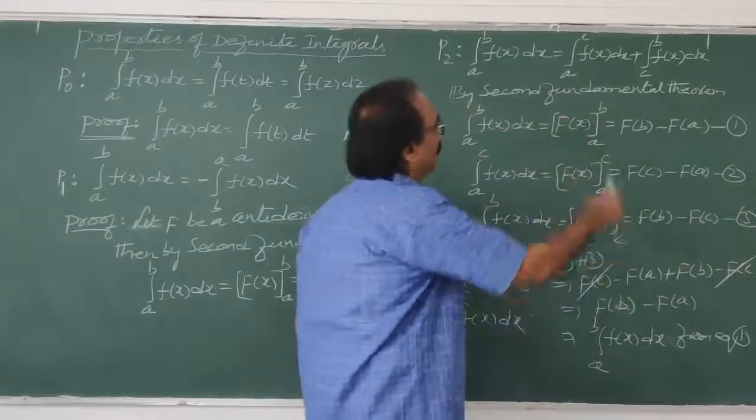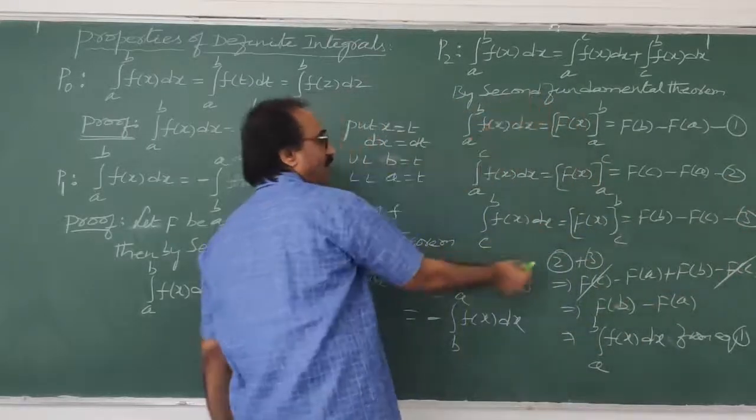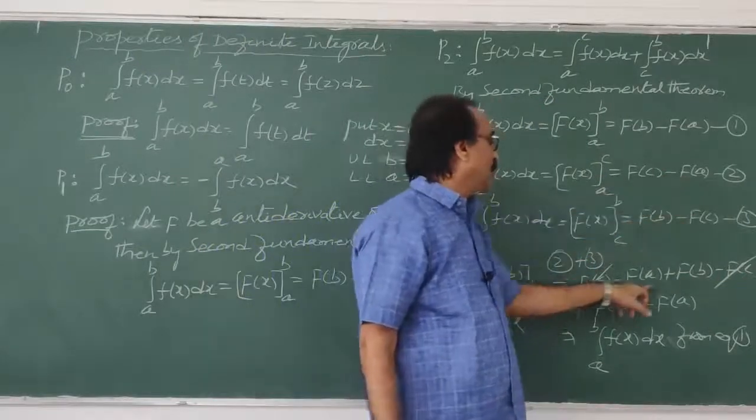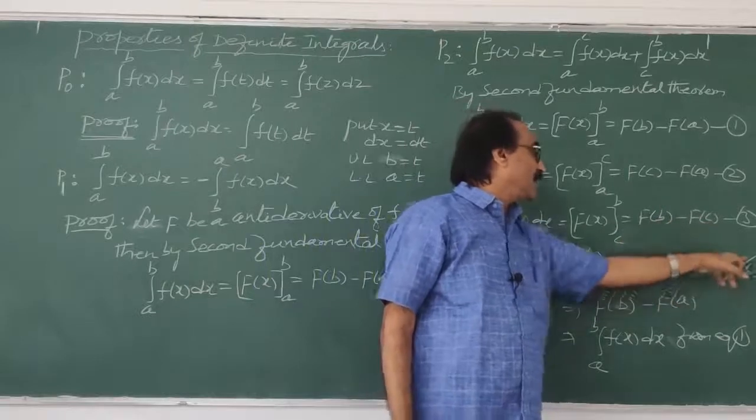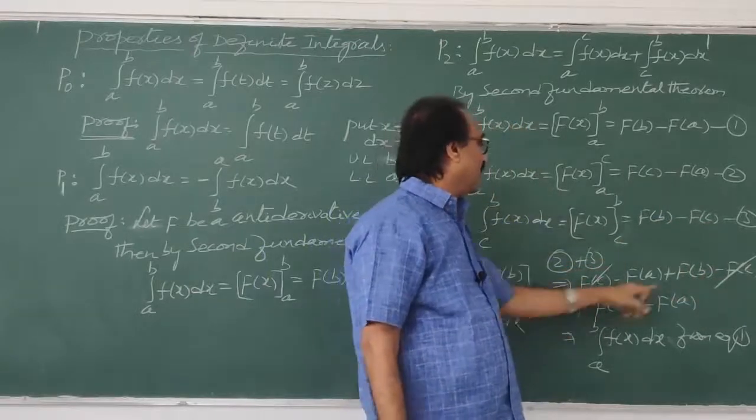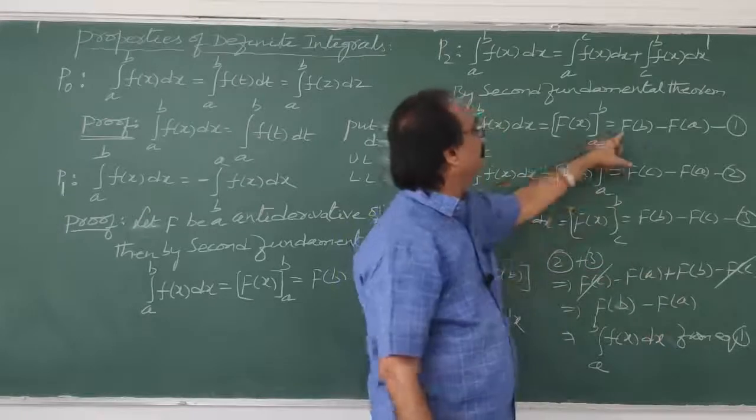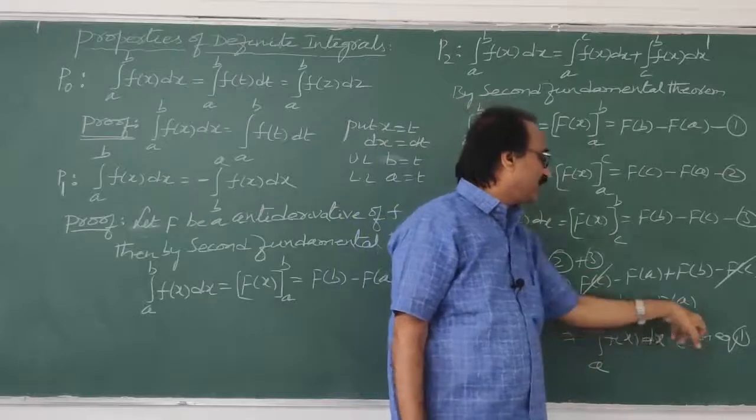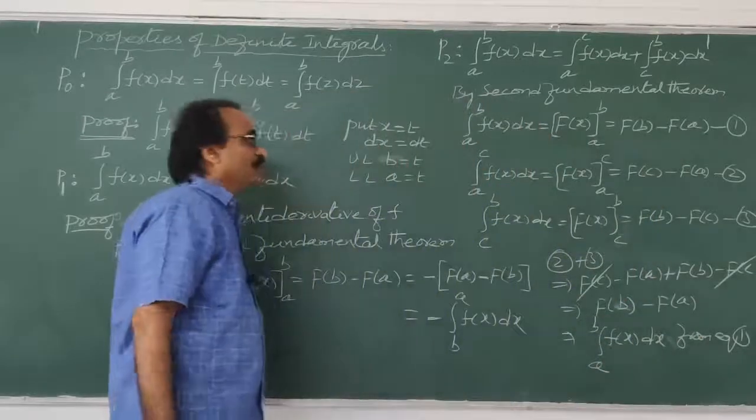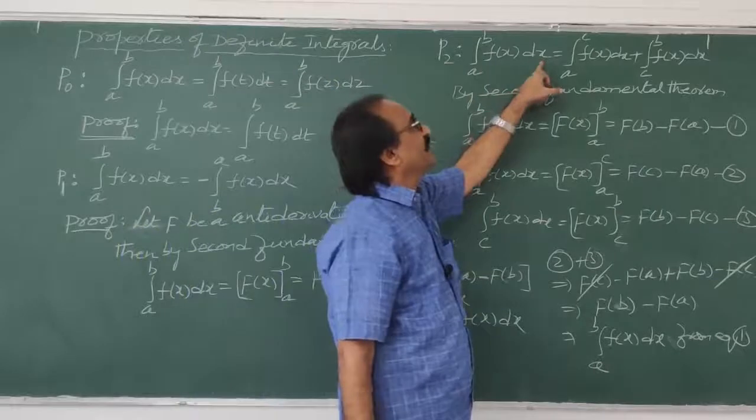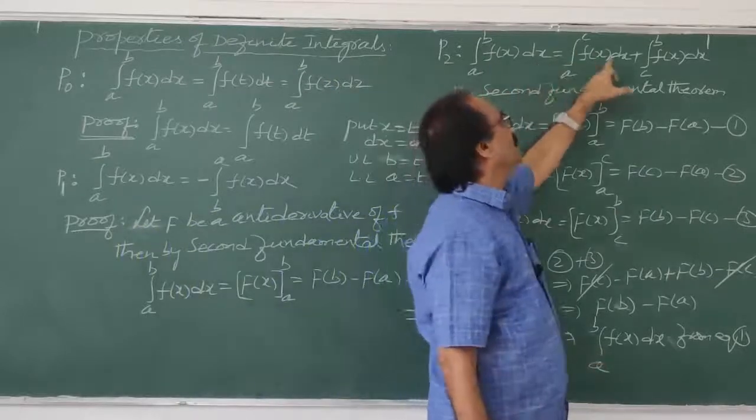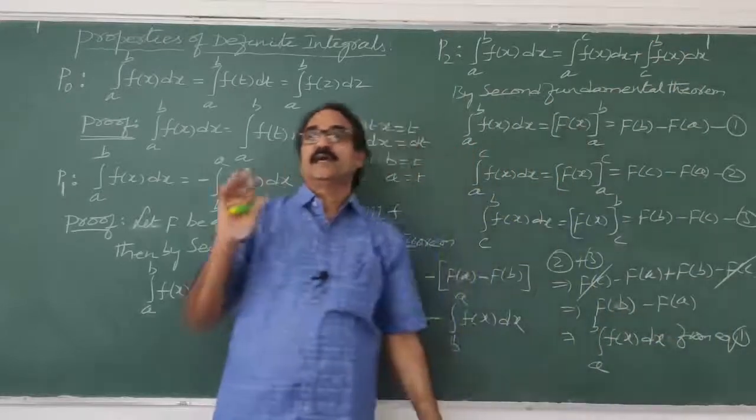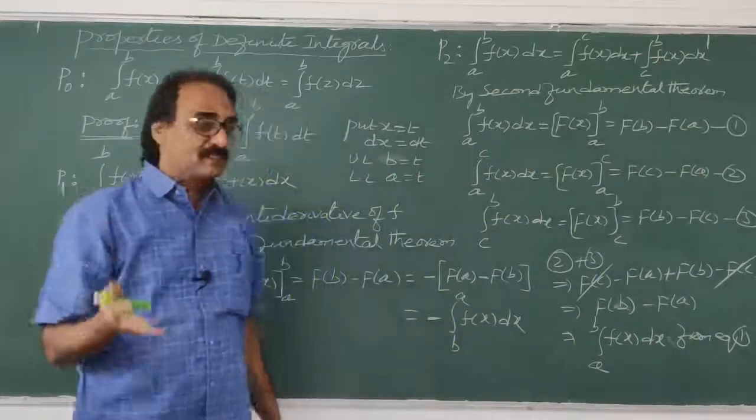Now what am I doing? On the right hand side, two terms are there with a plus, no? That's why adding 2 plus 3. When I add 2 plus 3, what happens? F of c minus F of a plus F of b minus F of c: minus F of c plus F of c cancel. We got F of b minus F of a. What is F of b minus F of a from equation 1? Integral a to b f of x dx. So what happened now? Integral a to b f of x dx can be split into integral a to c f of x dx plus integral c to b f of x dx, provided c lies between a and b. This is the third property.